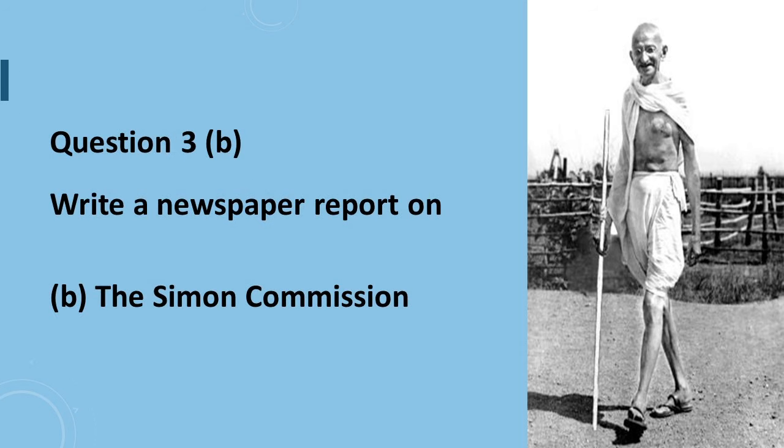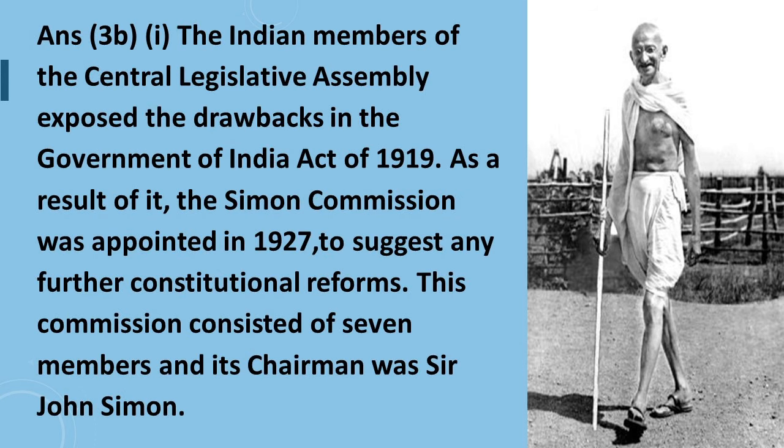Question number 3b says, write a newspaper report on the Simon Commission. Answer to question number 3b, part 1 is, the Indian members of the Central Legislative Assembly exposed the drawbacks in the Government of India Act of 1919. As a result of it, the Simon Commission was appointed in 1927 to suggest any further constitutional reforms. This commission consisted of 7 members and its chairman was Sir John Simon.